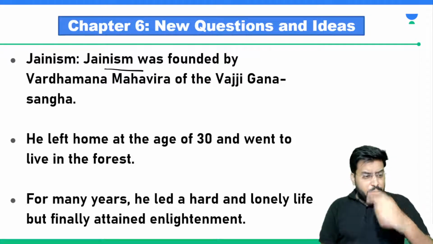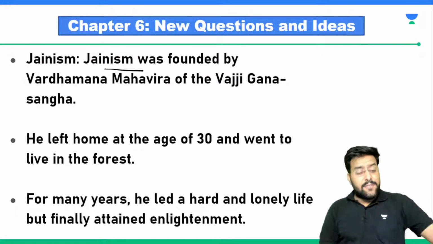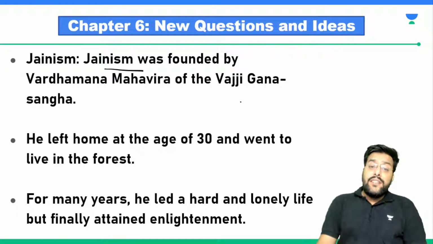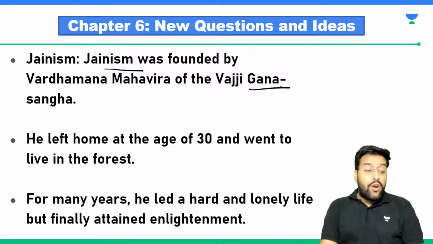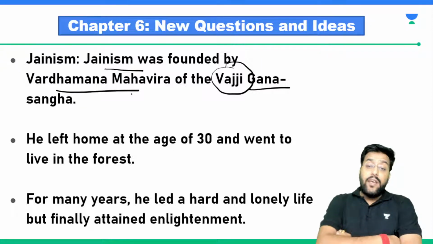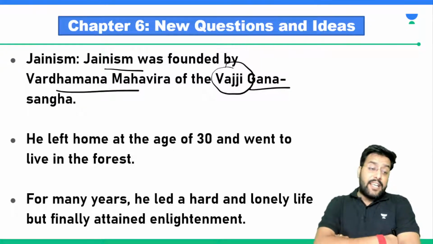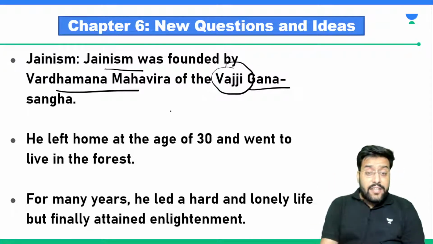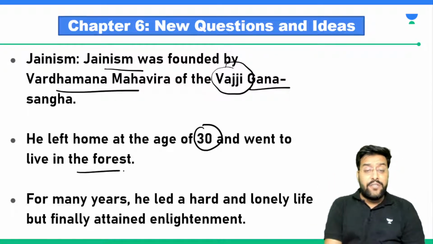Now again, I'm telling you that we are reading this 6th class NCERT, which is meant for a 9 or 10-year-old child. So just a basic overview. Just like Buddha belonged to this Sakya Gana, we had Jainism, which was founded by Lord Vardhaman Mahavira, who belonged to Vaji Gana Sangha. Just like Lord Buddha, he also left his home at the age of 30 and went to live in the forest.